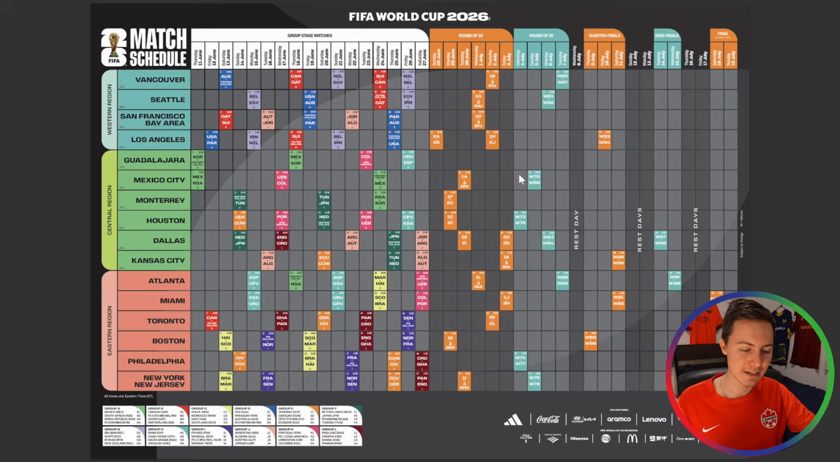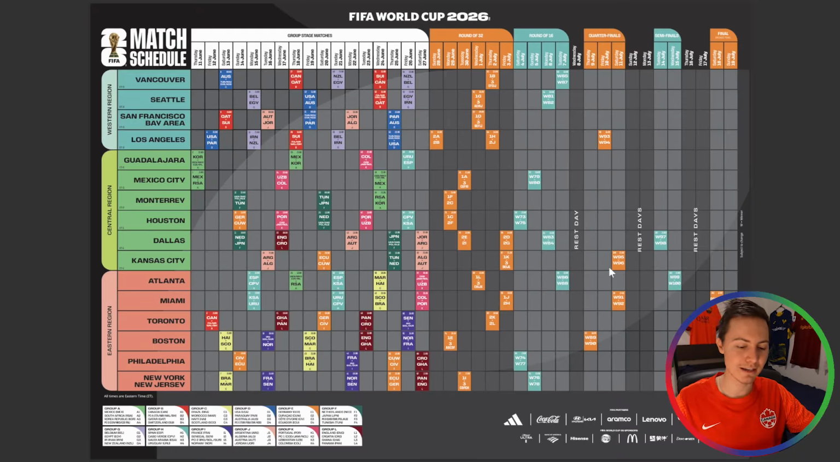Then we move on to the round of 16 games, and it's going to be 2 games a day happening in the round of 16 from July 4th to July 7th. Then on July 8th, there's a rest day, so no games happening then. Then for the quarterfinals on July 9th, we have one match down here, the winner of match 89 versus the winner of match 90. Then on July 10th, we have one more quarterfinal there. And then on July 11th, we have two quarterfinal matches taking place.